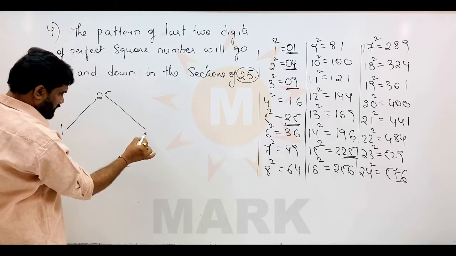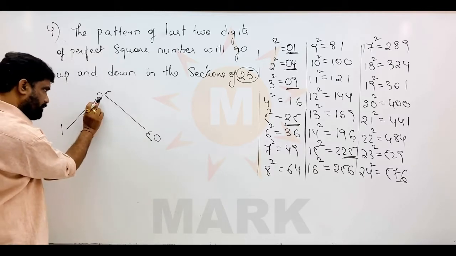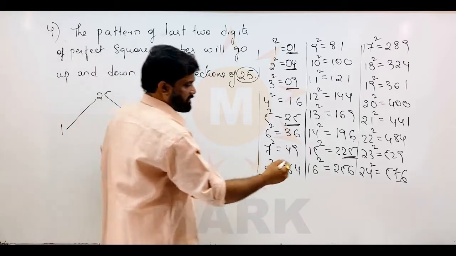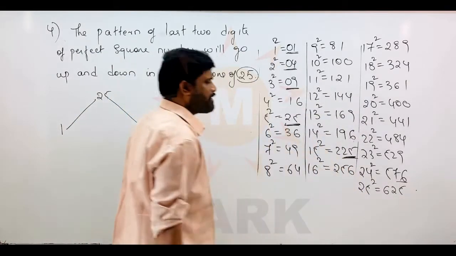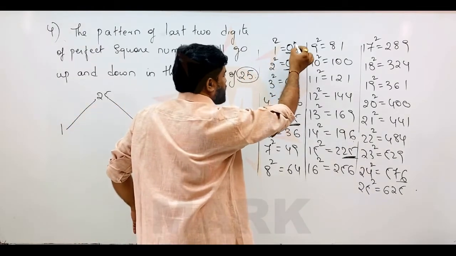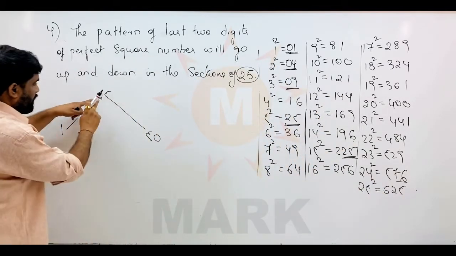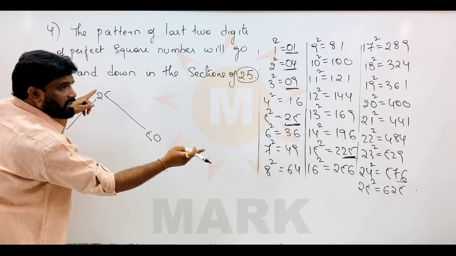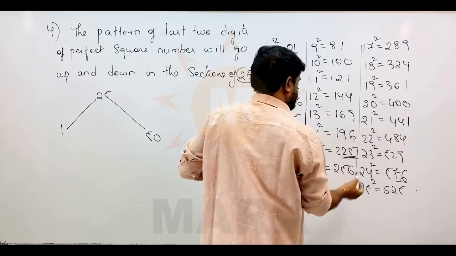When you come into the next section of 25, that means from 25 to 50, they will go in the reverse order. I am writing 25 square here again, which is 625. Whatever the last 2 digit order is, it goes on increasing up to 25. So when you come from 25 to 50, that last 2 digit pattern will come in the reverse direction. In this way they will go.